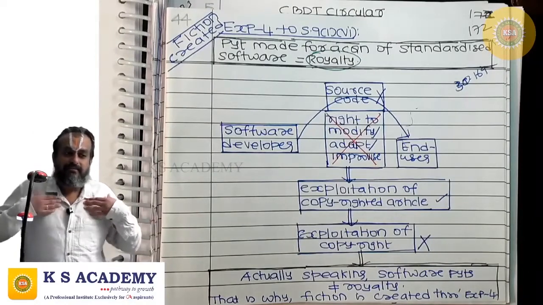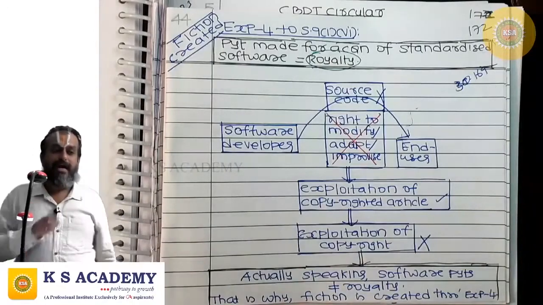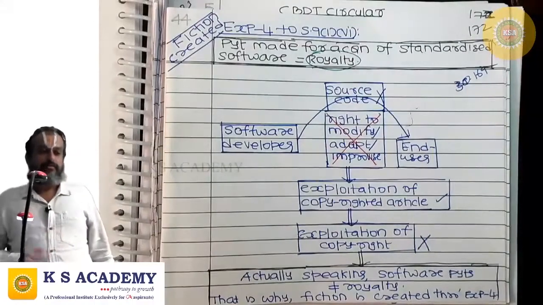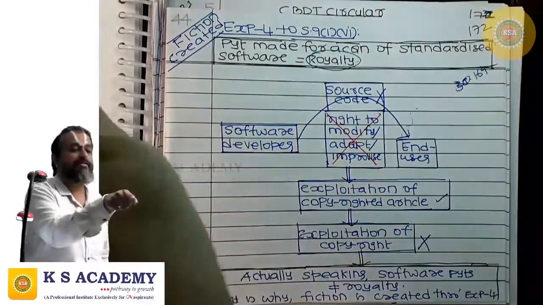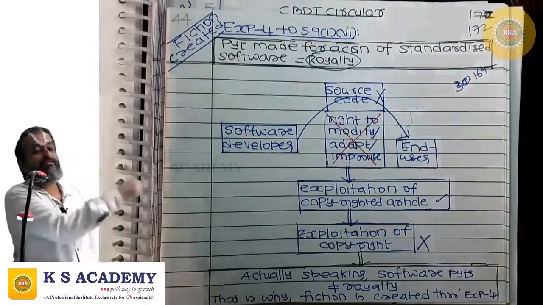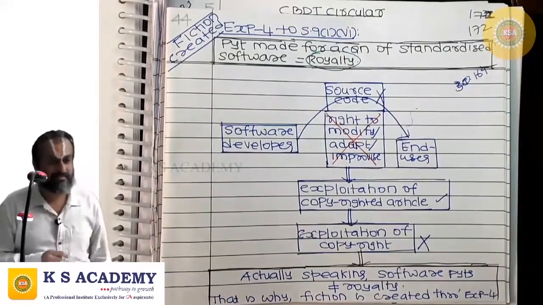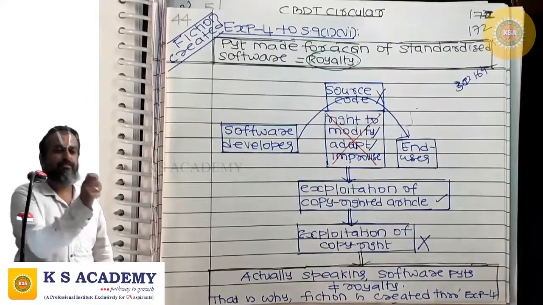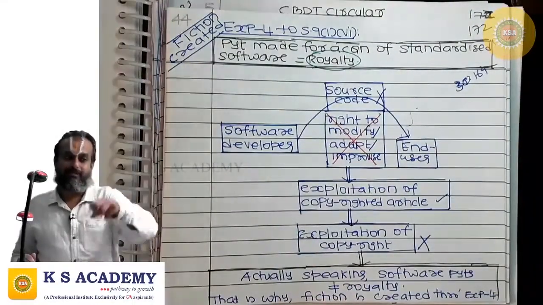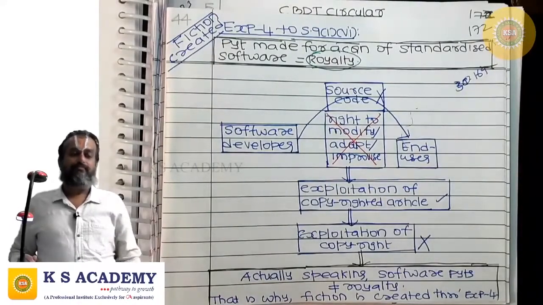See, RSN, the author, allows Sitaram & Co to publish the book, thereby allowing exploitation of copyright by Sitaram & Co. The copyright of RSN is exploited by Sitaram & Co. For that, RSN is getting payment from Sitaram & Co. That is royalty. But Sitaram & Co, using that copyright, publishes the book and sells the book. This book is a copyrighted article. When it is selling the book to the student, whatever money it is receiving is not royalty for Sitaram & Co. It is only business receipts.